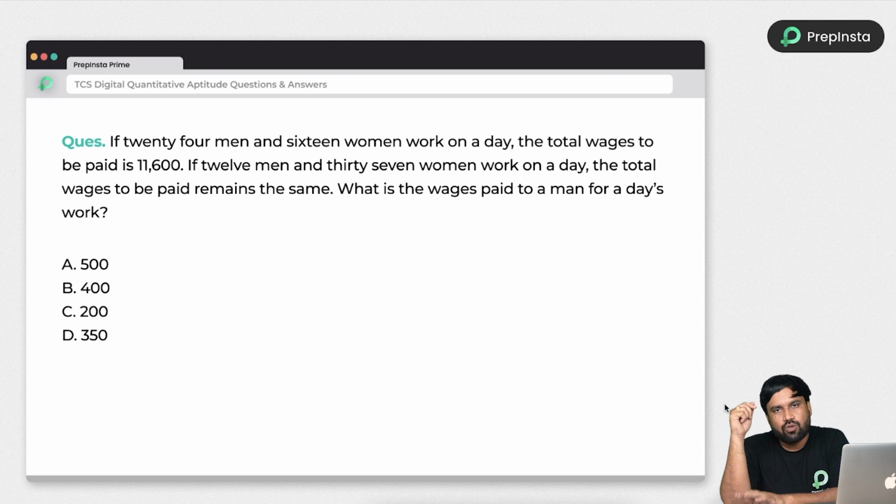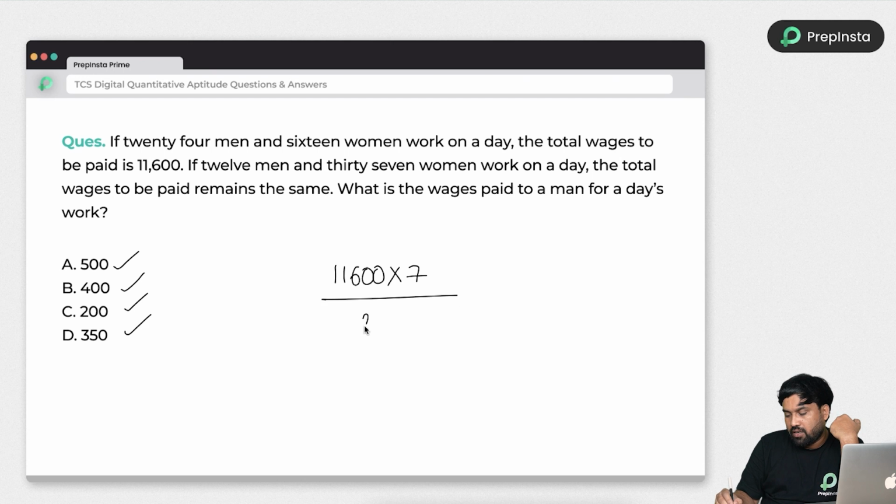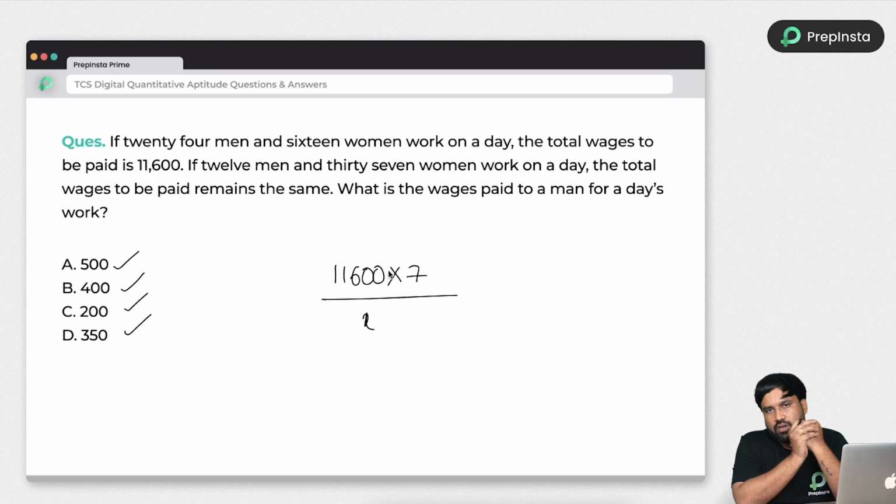So this is the exact question directly given last year in TCS Digital, and they clearly mentioned the options, these options only. So just look here, we end up with one answer, right? Which is nothing but 11600 into 7 divided by something. Even I don't remember it now, because I didn't calculate it.